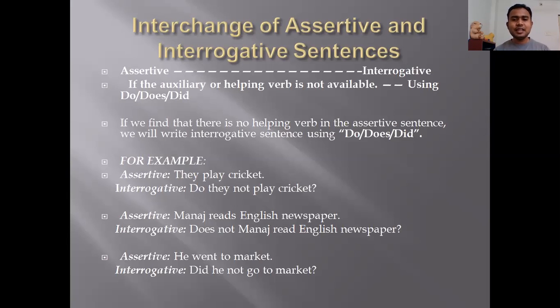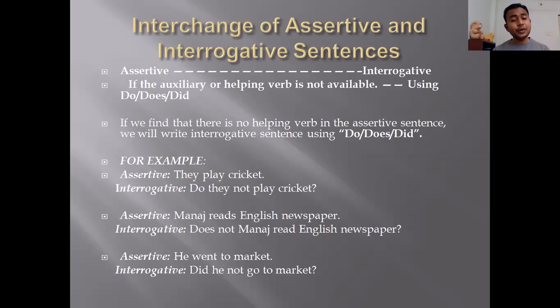Now let us directly see the example. First sentence, assertive. They play cricket. In this sentence, there is no auxiliary, there is no helping verb. They play cricket. So the interrogative sentence will be, do they not play cricket? Question mark.